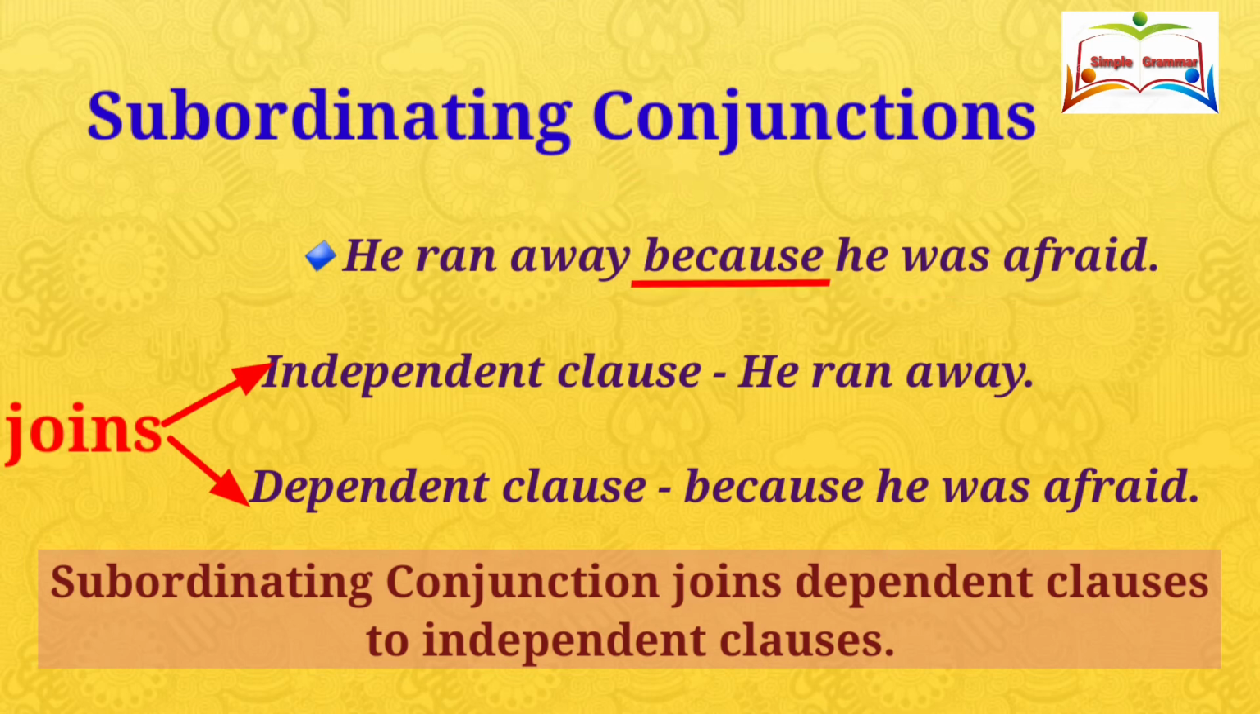A subordinating conjunction is a word or a phrase that links a dependent clause to an independent clause. What is a dependent clause? A subordinating clause is also called a dependent clause. It cannot stand alone as a complete sentence because it does not express a complete thought. So, what is a subordinating conjunction? A subordinating conjunction joins a dependent clause to an independent clause.